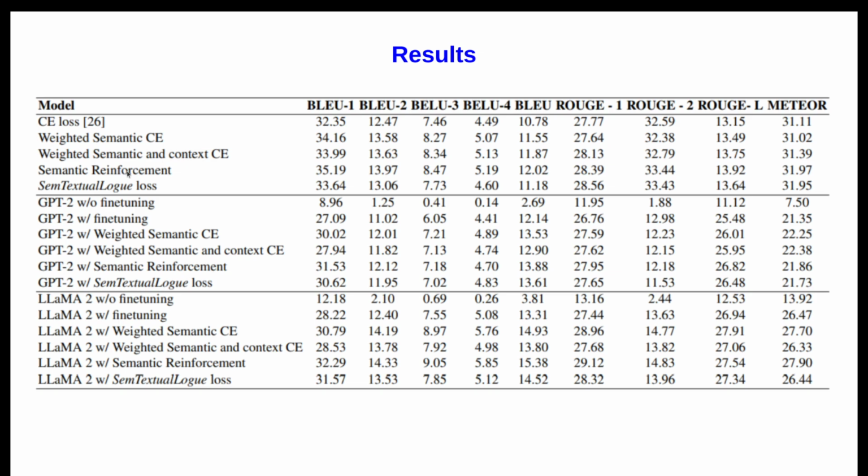Semantic reinforcement is the reinforcement module in the proposed model, where finally the semantic score is reinforced to the model along with this loss function. And the semtextual log loss is the final setting where not only semantic but context is also reinforced to the model. In every setting, our model is far better than the CE loss, whether it's a GPT setting or a Llama setting. We also observe one pattern: the semantic reinforcement works quite well compared to any other setting.